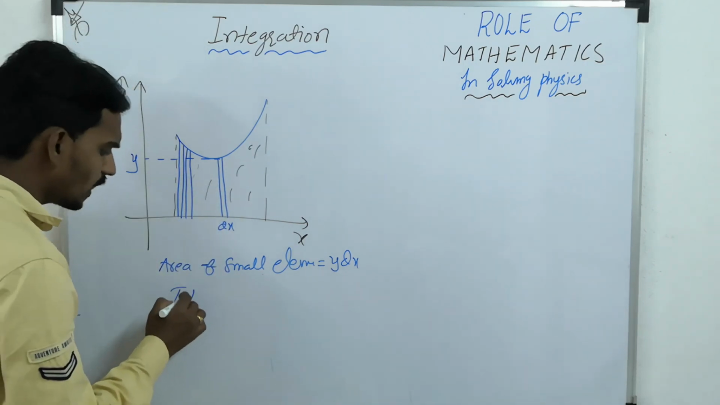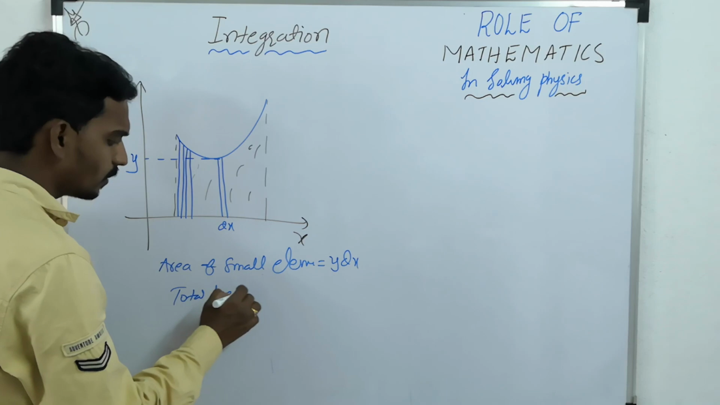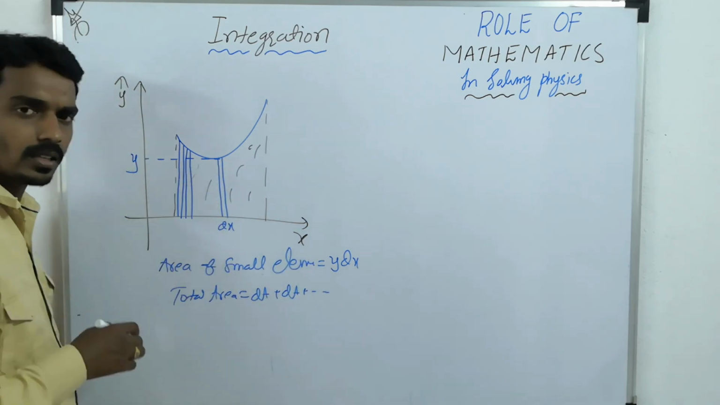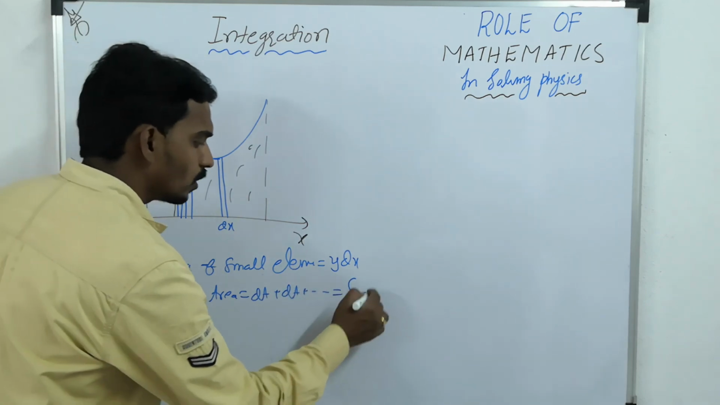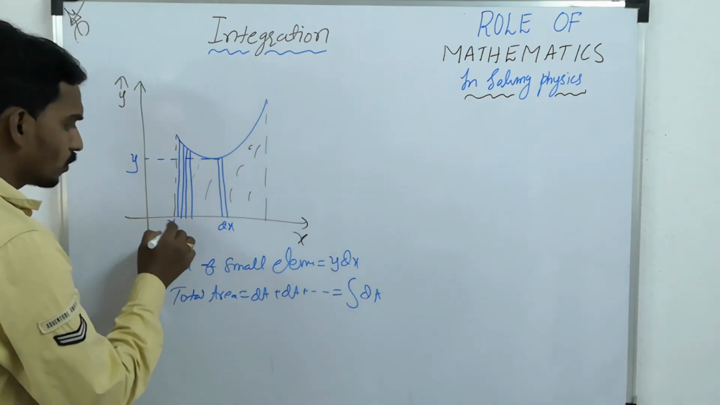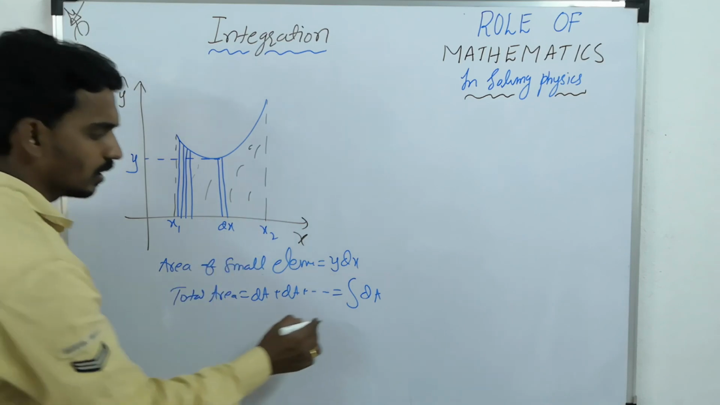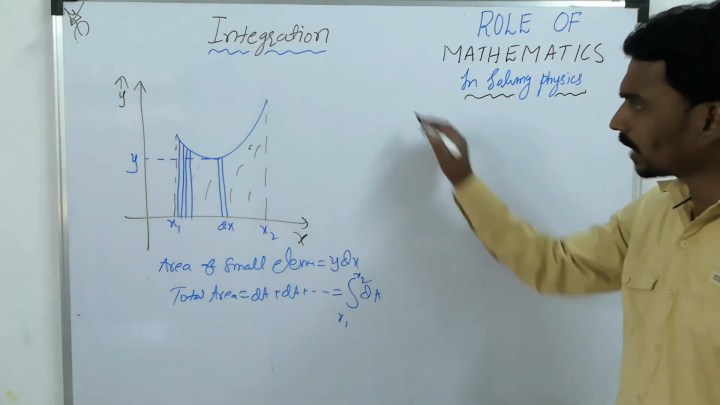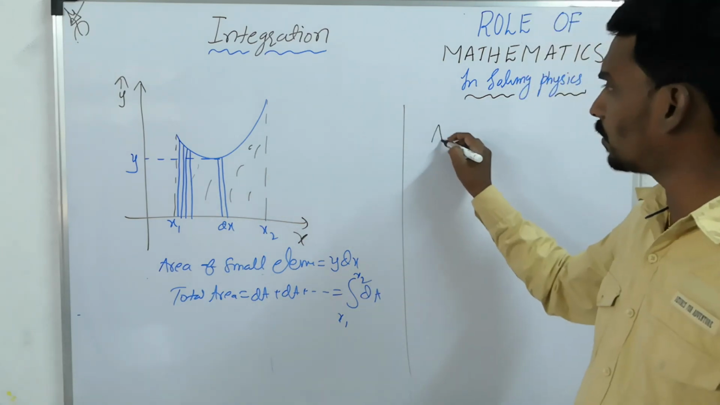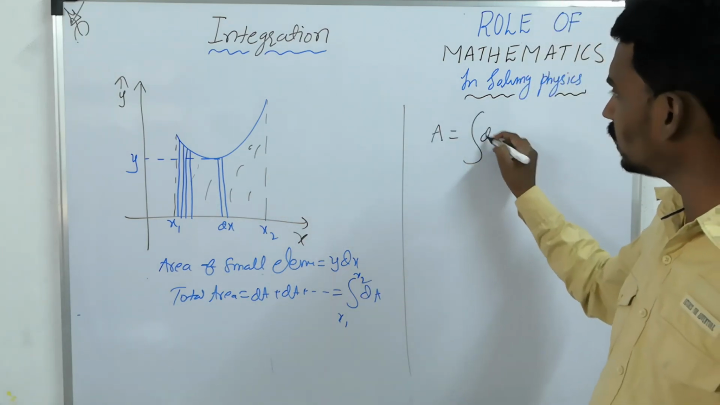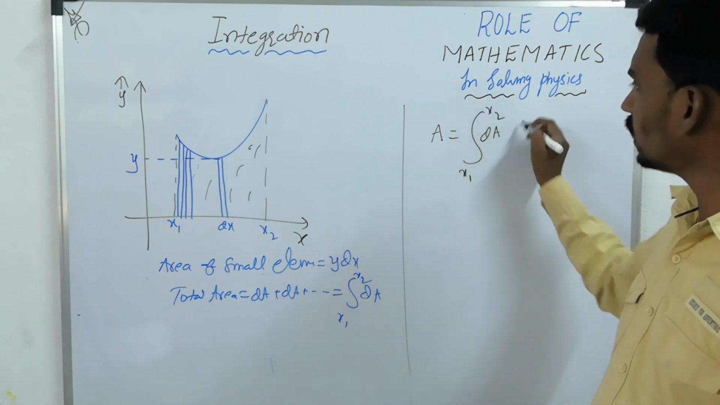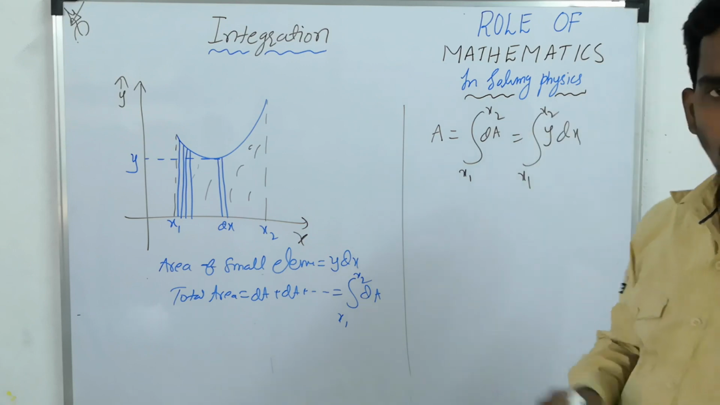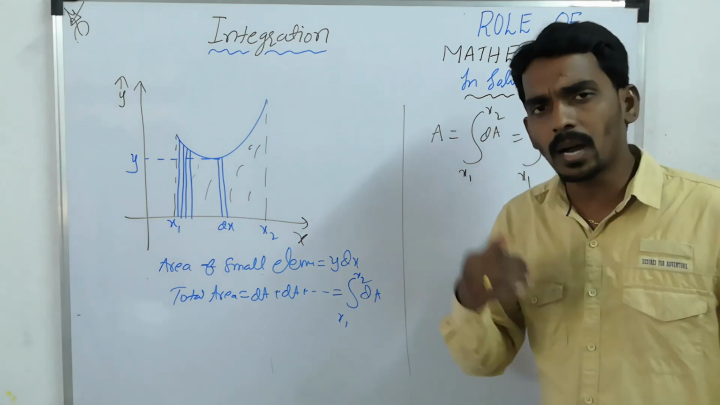Then what is the total area? Total area will become dA plus so on. Many such elements are there. So instead of adding, we will go for integration, from initial to final, x1 to x2. So the total area below the graph is integration dA, nothing but integration y dx from x1 to x2. So this is the area below the graph.